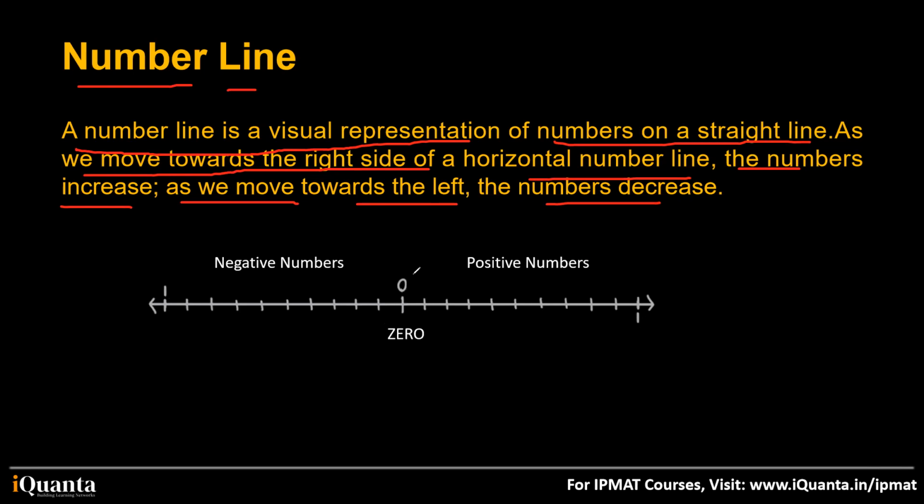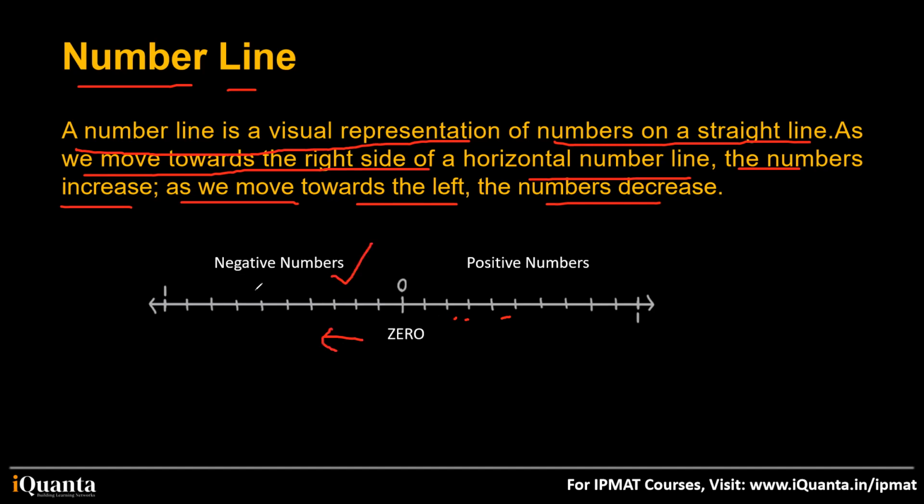If I tell you, Abhigyan, draw a number line, you'll just make a horizontal line, put a 0 in between, and put these dashes to represent the numbers. When we go to the left side of 0, we'll see negative numbers.